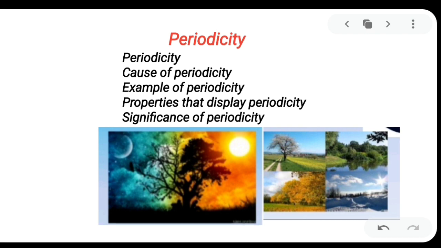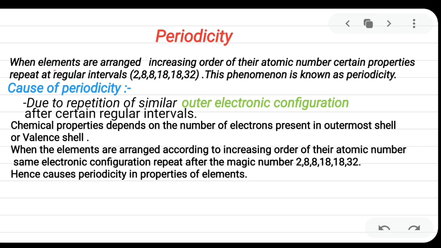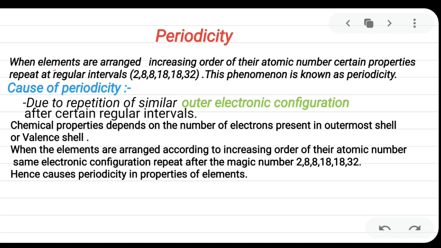Why have I shown you these two pictures? Because if you see, these phenomena or events repeat themselves after a certain interval of time. So, what is periodicity and how is it related to these two pictures? Periodicity is a phenomenon that occurs after a regular interval, like day and night and seasons repeat after a regular interval of time.